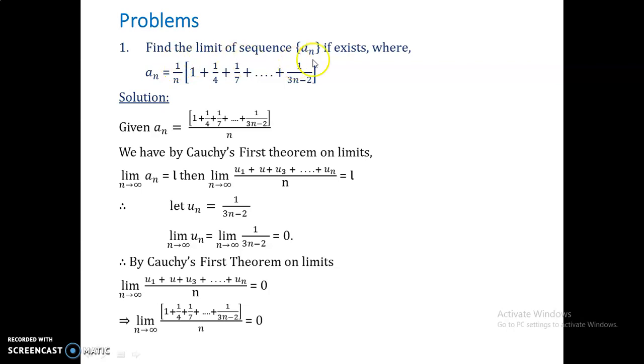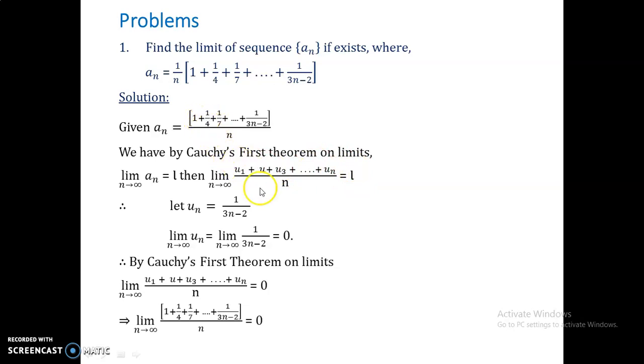Find the limit of a sequence an, if it exists, where an equals 1 by n into 1 plus 1 by 4 plus and so on up to 1 by 3n minus 2. From this problem we take an as this term, and then by Cauchy's first theorem on limits we can apply the limit as n approaches infinity on both sides.